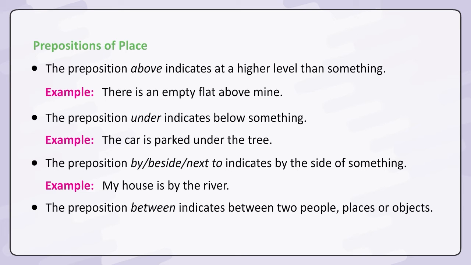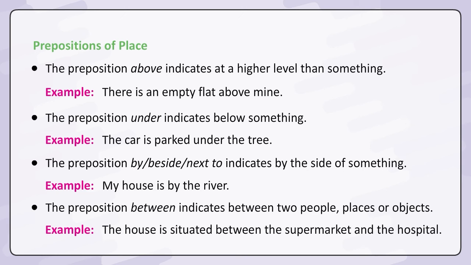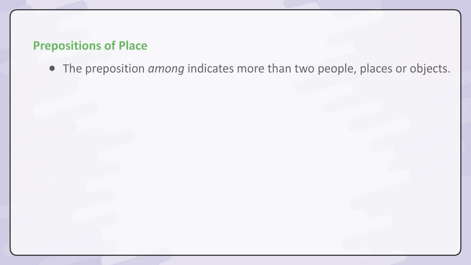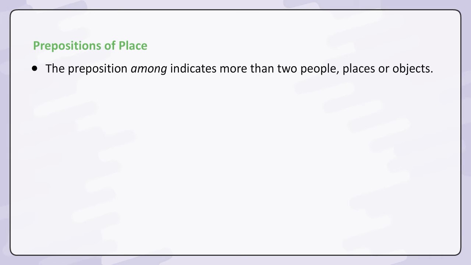The preposition between indicates between two people, places, or objects. Example, the house is situated between the supermarket and the hospital. The preposition among indicates more than two people, places, or objects. Example, I prefer being among smart people.